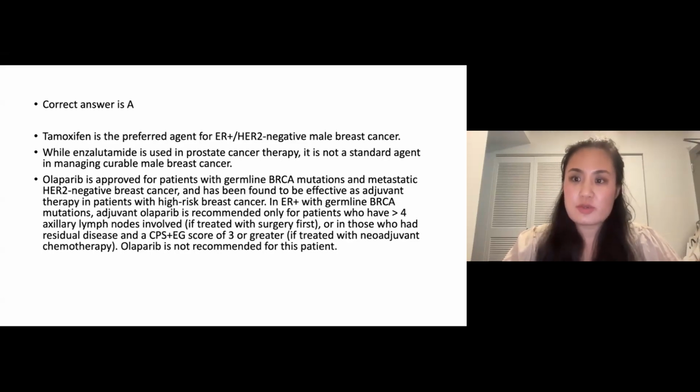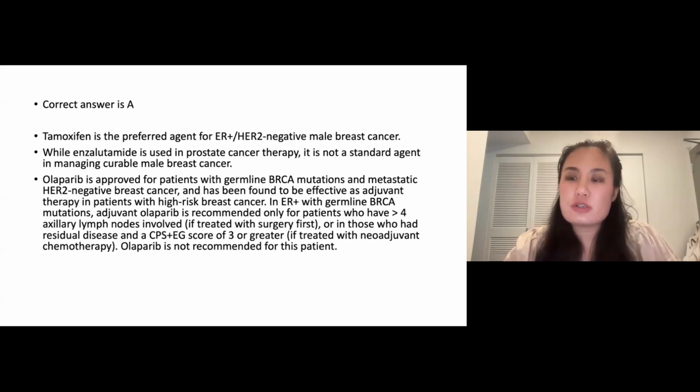And this is based on the phase 3 Olympia trial. And thus, olaparib is not recommended for this patient. The vast majority of male patients with breast cancer will have ER positive, HER2 negative disease. In many ways, we treat these patients very similarly to female patients. Tamoxifen is the preferred agent.